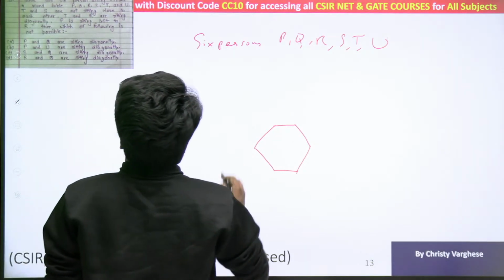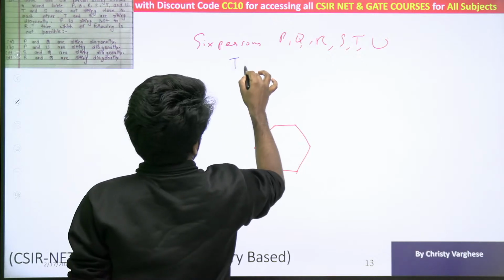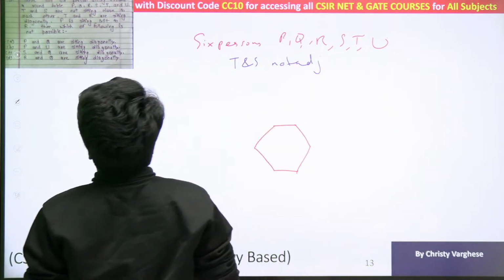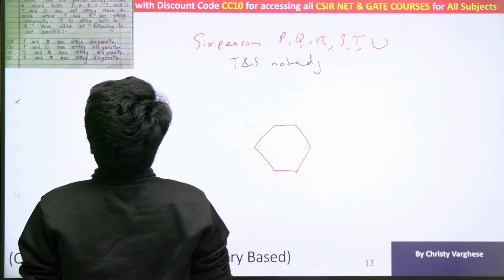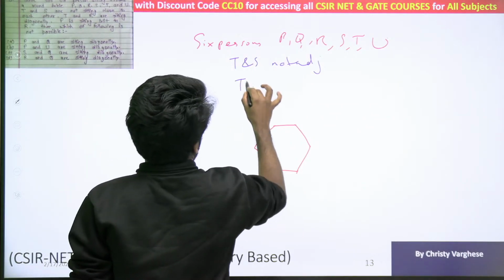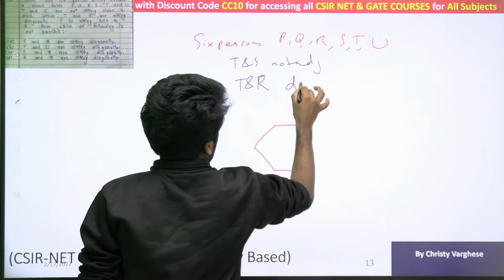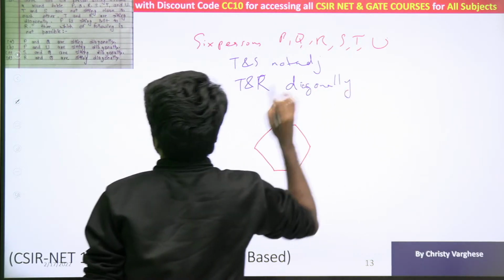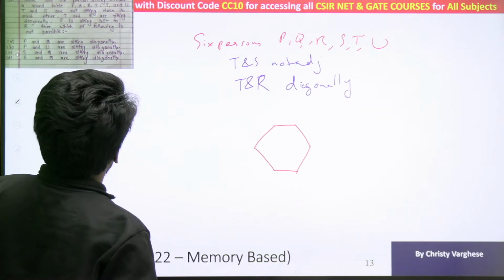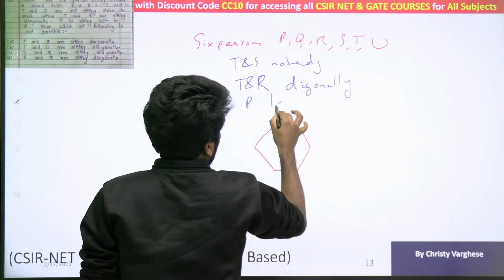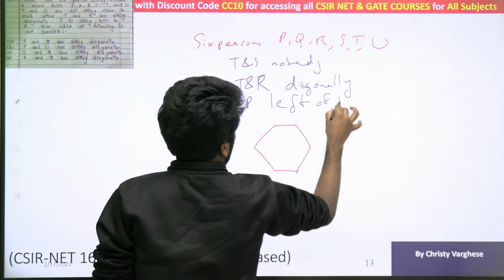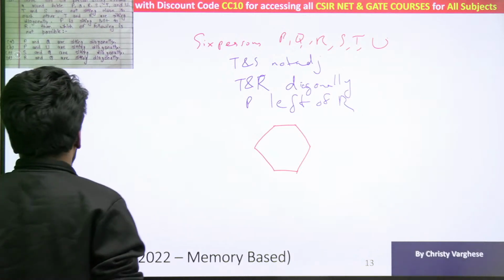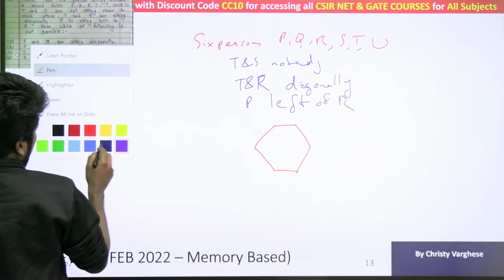T and S are not sitting close to each other. T and S not adjacent. That is one statement. T and R are sitting diagonally. T and R diagonally sitting. P is sitting left of R. P left of R. Then which of the following is not possible? These are the conditions. Which of the following is not possible?